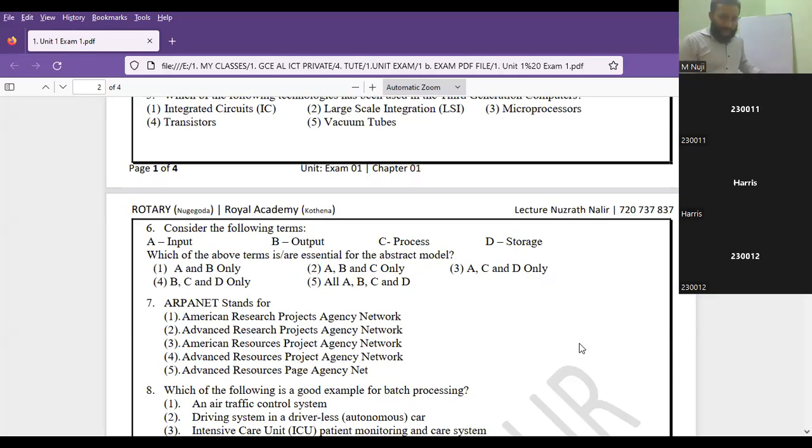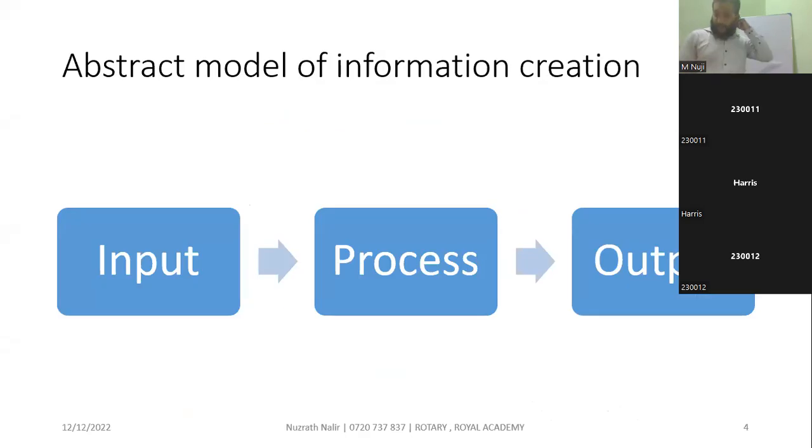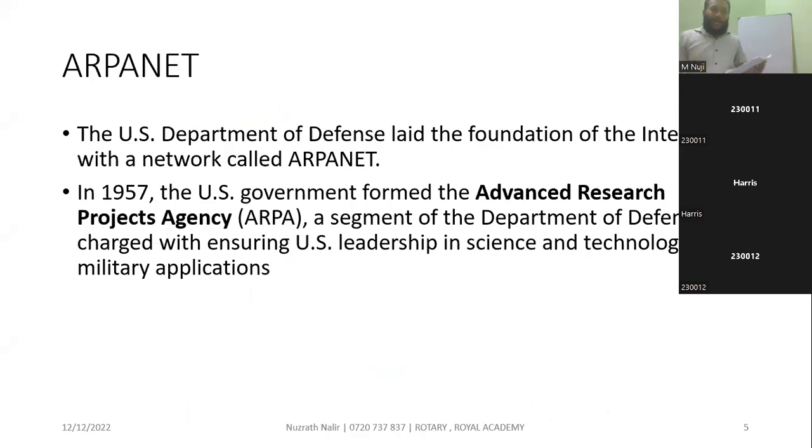So question number 7. ARPANET stands for. Okay, there are 5 different options: Advanced Research Project Agency, American research project agency. Let's see what ARPANET is. I already told you that when I discuss the MCQs, further details will become clear. ARPANET is the Advanced Research Projects Agency. It was formed by the US government in 1957. The US Department of Defense laid the foundation.